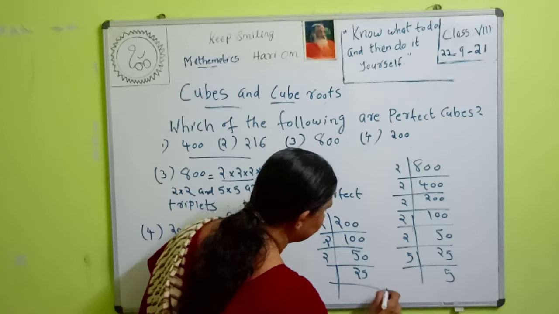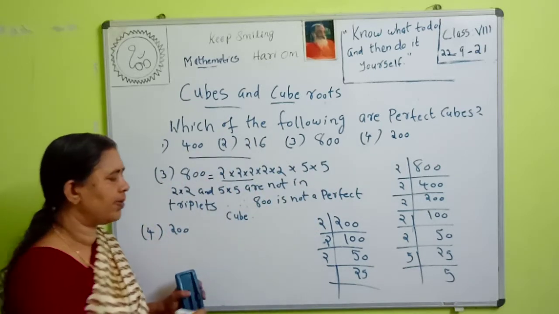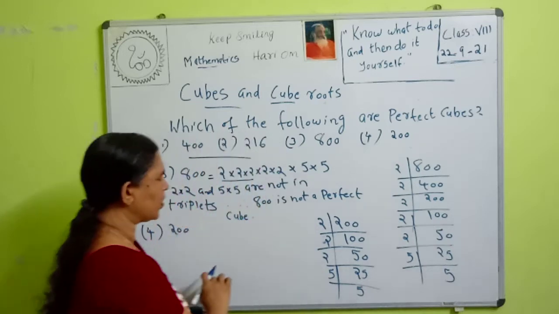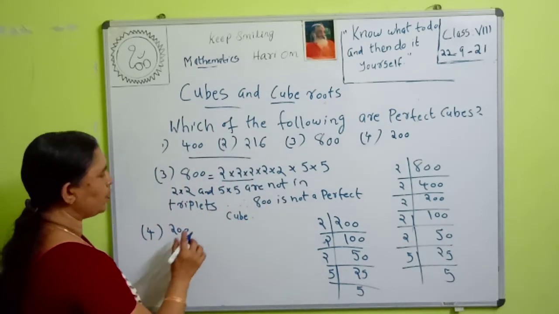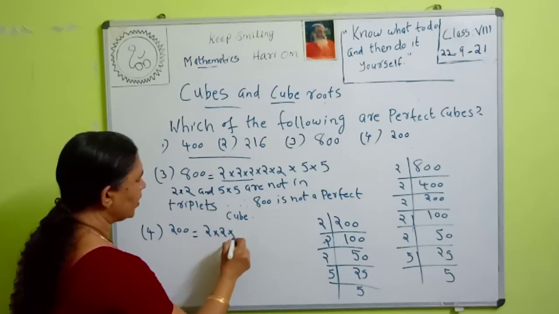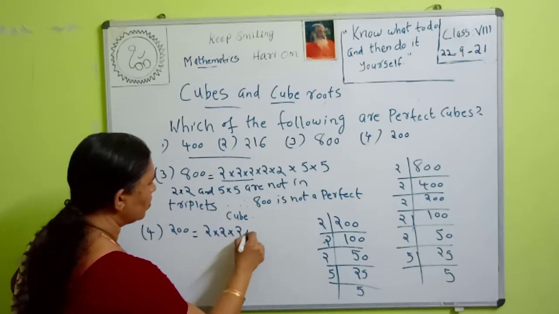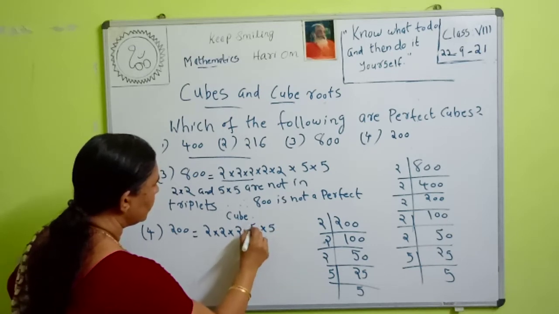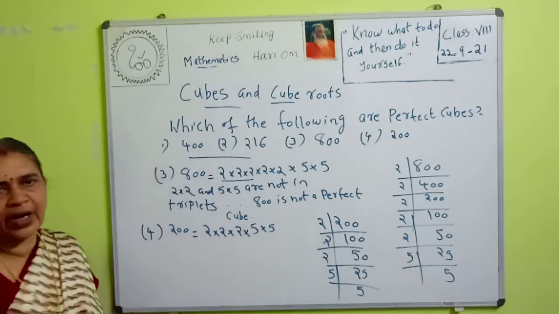Then what is the next prime number? 5. 5 into 5 is 25. So 200 is equal to 2 into 2 into 2 into 5 into 5.